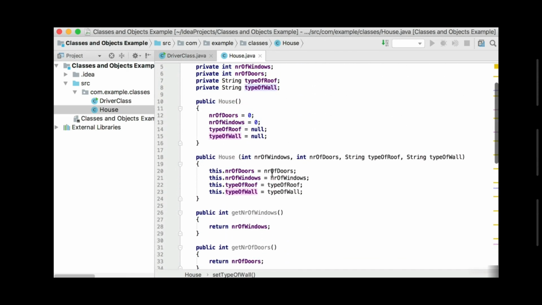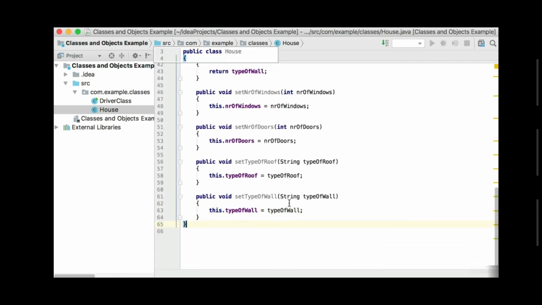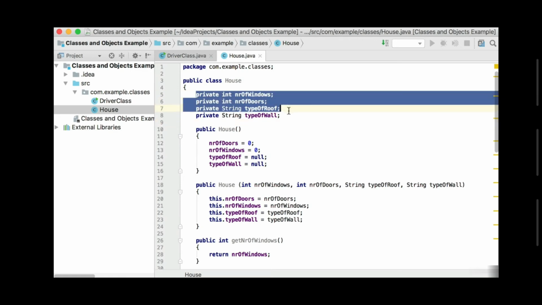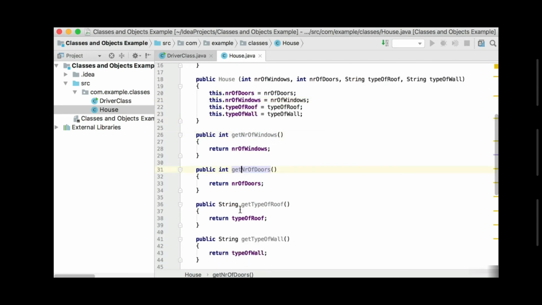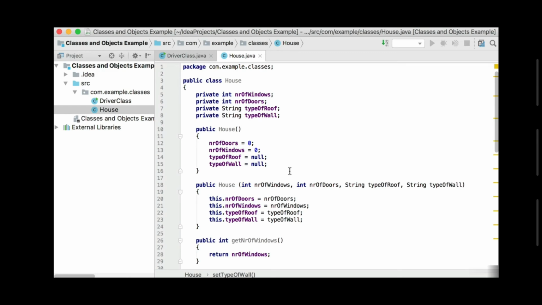So these are all the setters and the getters methods, as well as the constructors. And that's basically a basic class in Java and how you can create a basic class. So now this class has been created. It's called house, classification house. How do we classify a house? By these 4 properties. The main thing of these 4 properties is we need to be able to create an object using those 4 properties. We also need to get every single value of those properties, and also be able to change every single property. And then you've got a basic class.